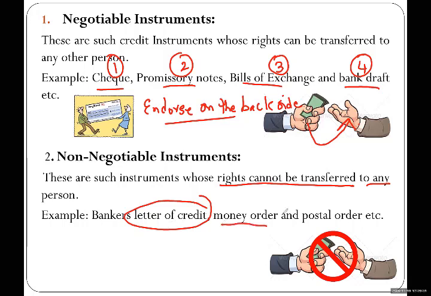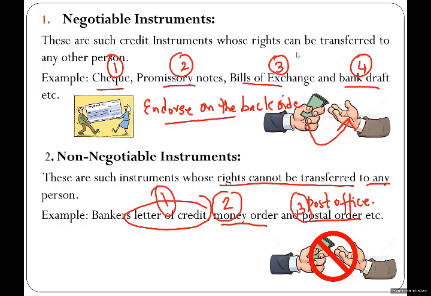Similarly, money orders and postal orders: if you send money to another person using the post office, it is called a postal order. Orders cannot be endorsed. You cannot transfer the amount or the right to any other person. I hope it's clear now what we mean by negotiable and non-negotiable instruments.